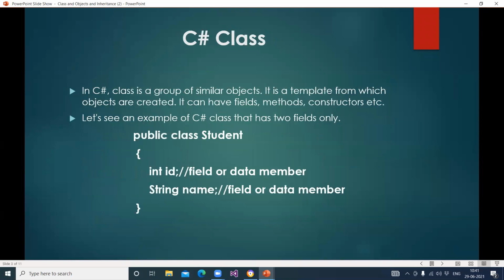Okay. Now C# class definition. In C#, a class is a group of similar objects. It is a template from which objects are created. It can have fields, methods, and constructors. What is a field and what is a method, students? You can see it on the screen also.